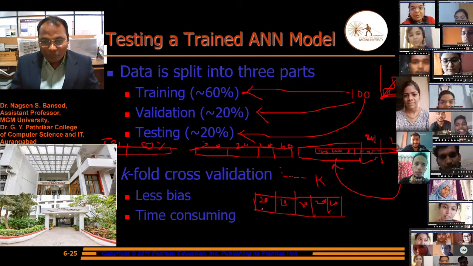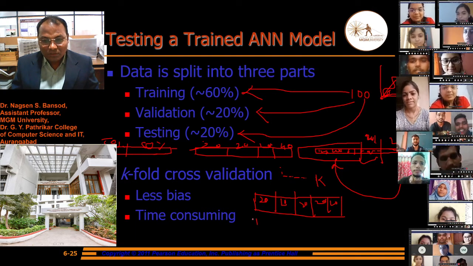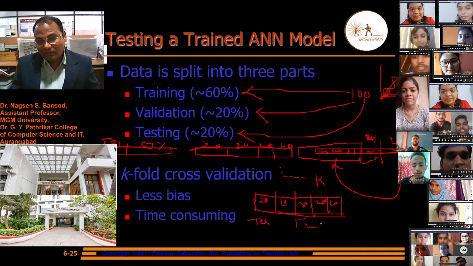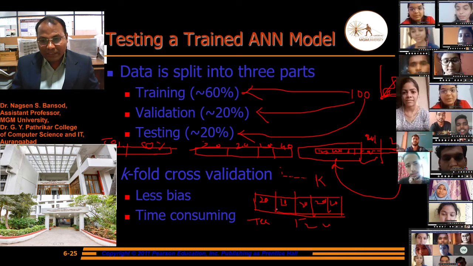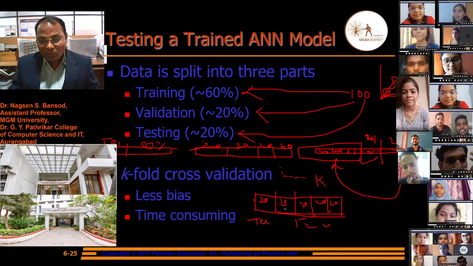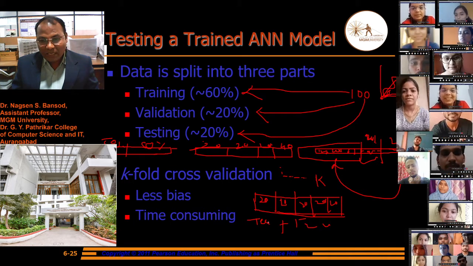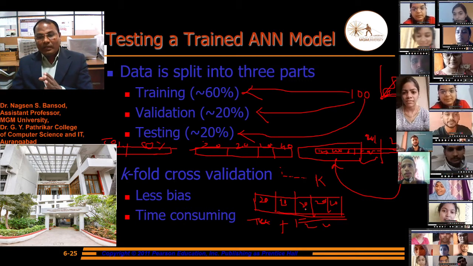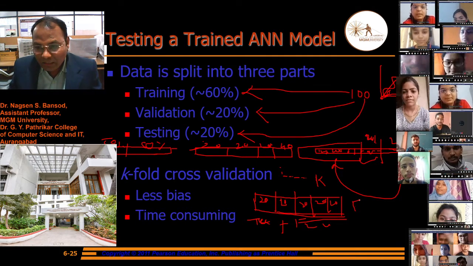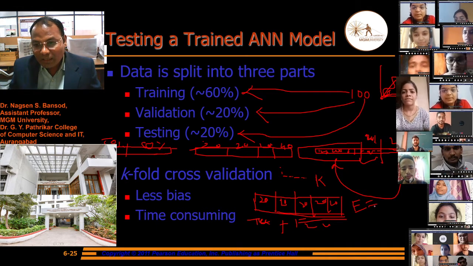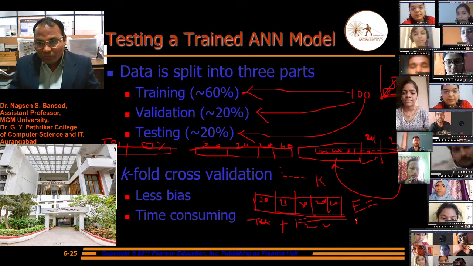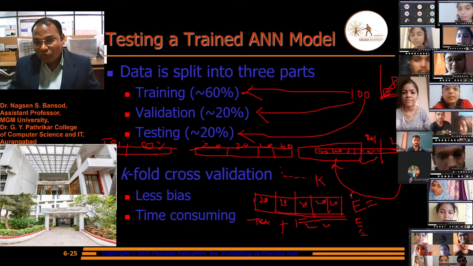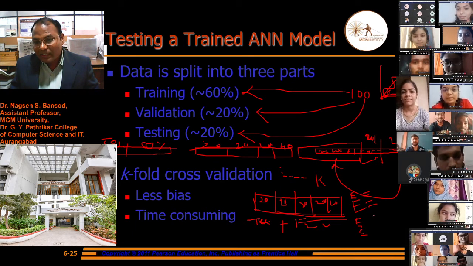From this, we will take these 20 as testing, and the remaining part we will keep as training. In the next pass we will take the second part of 20 as test, and all the remaining we will keep as training samples. Again the third, and we will calculate the error value, and at last we have about 5 estimated error values.